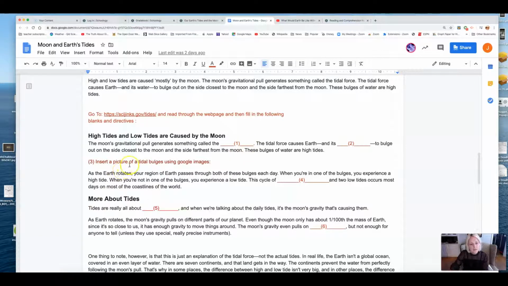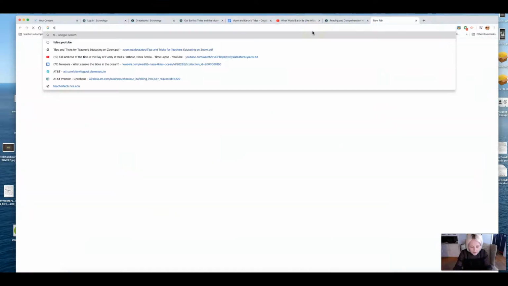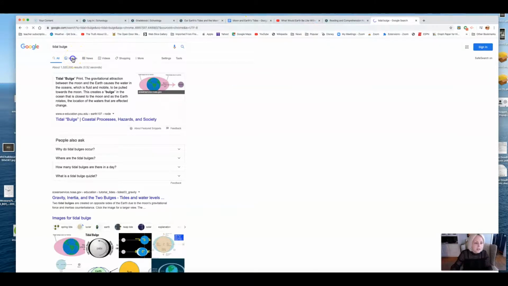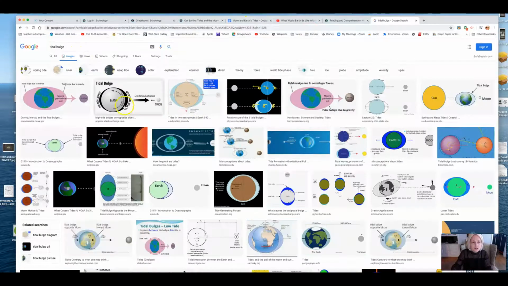Here, I'm asking you to insert a picture of a tidal bulge using Google Images. So you literally go to Google Images. I'm going to write in tidal bulge and I'm going to hit enter, I'm going to hit images, and you're going to have your choice. There are so many different images you can choose. You should have no issue doing that.